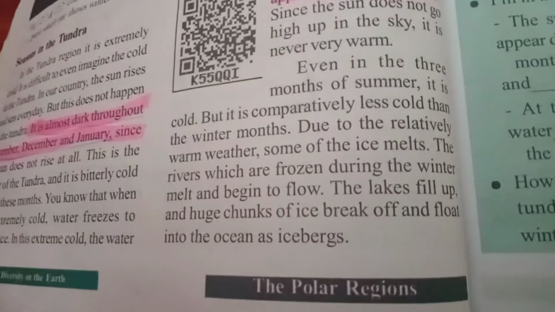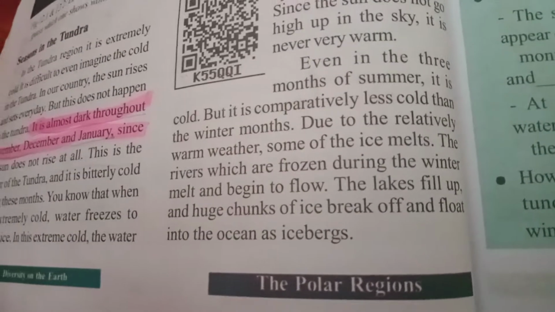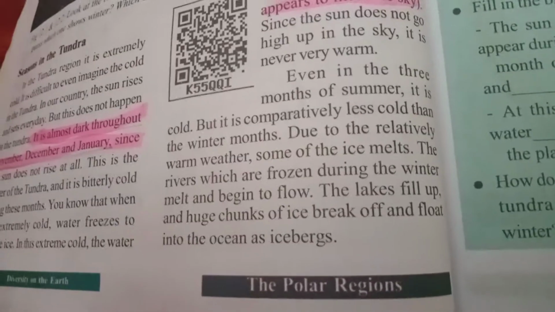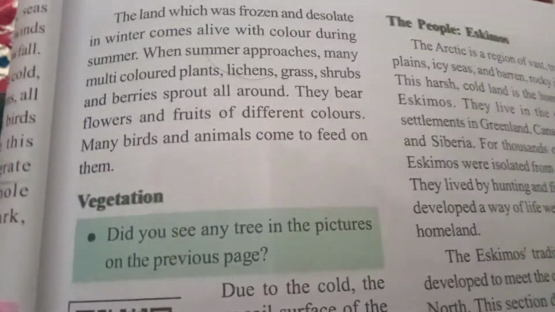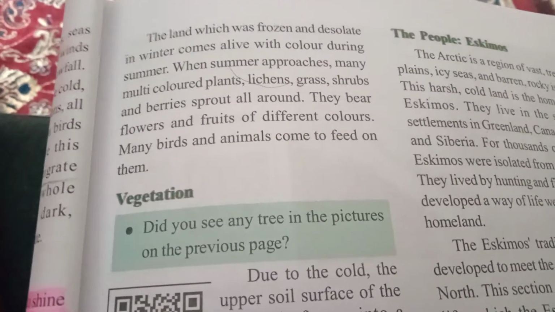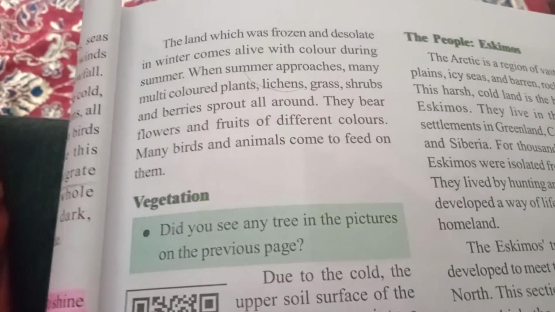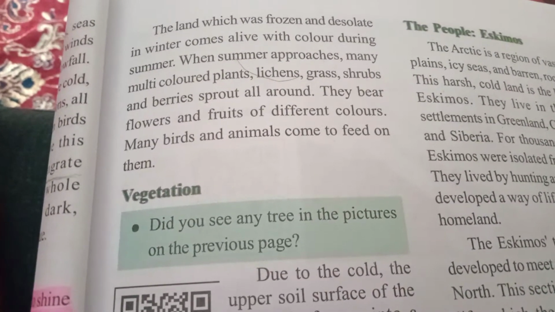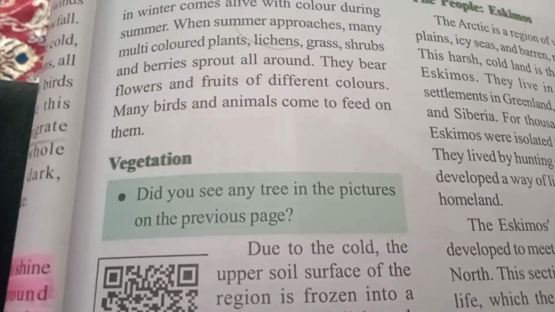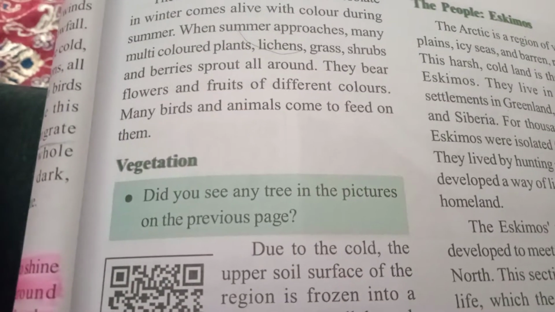The lakes fill up and huge chunks of iceberg break off the floor and float into the ocean as icebergs. The land, which was frozen and dormant in the winter, comes alive with color during summer. When summer approaches, many multicolored plants, lichens, grass, herbs, and berries sprout all around.